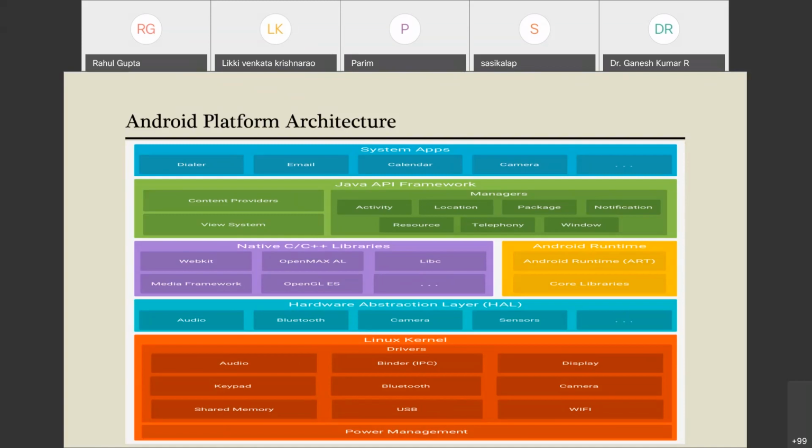So next is ART, the Android runtime. So what is this? For the devices running Android version 5.0 or above, each app runs in its own process and with its own instance of ART.